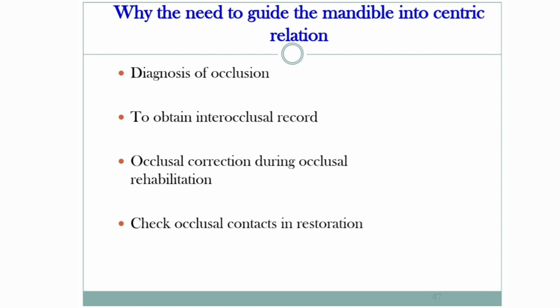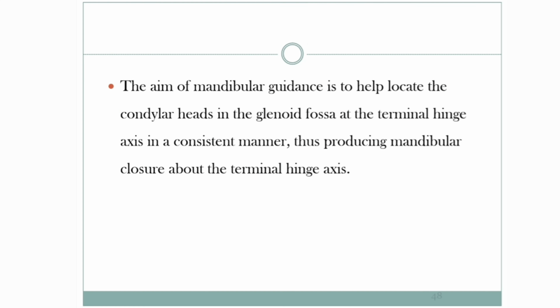What is the need to guide the mandible into centric relation? This is for the diagnosis of occlusion, to obtain an interocclusal record, for occlusal correction during occlusal rehabilitation, and also to check the occlusal contacts in restoration. The aim of this mandibular guidance is to help locate the condylar heads in the glenoid fossa at the terminal hinge axis in a consistent manner, thus producing mandibular closure about the terminal hinge axis.